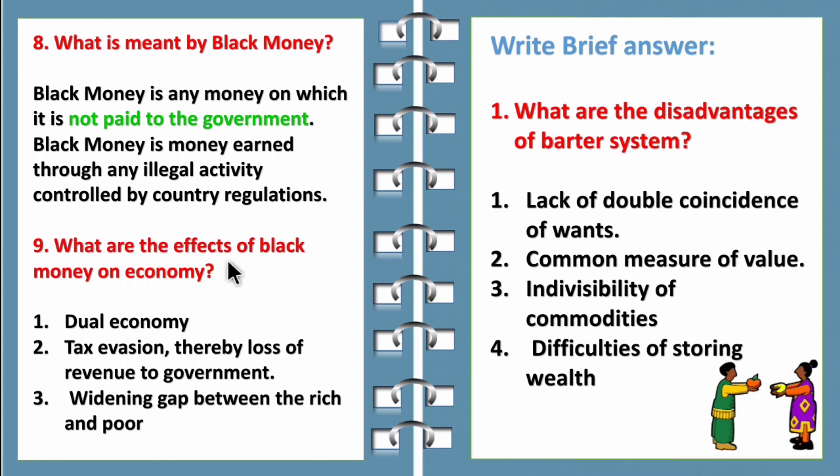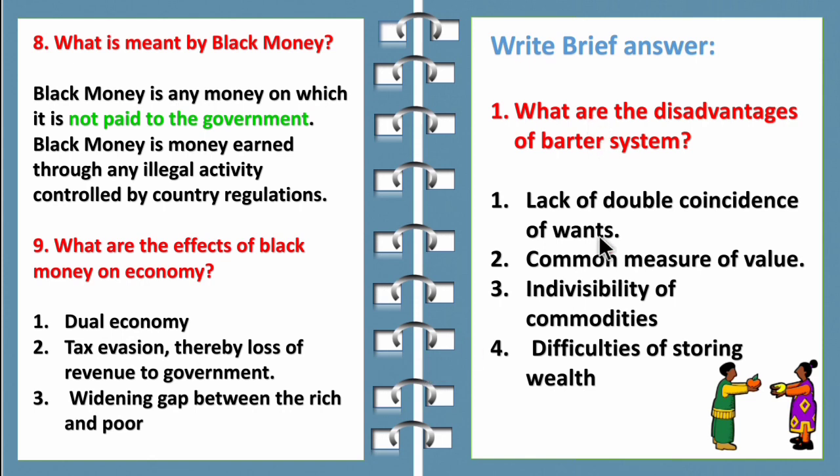Ninth question, what are the effects of black money on economy? First is dual economy, then tax evasion, thereby loss of revenue to the government. And third point is widening gap between the rich and the poor.